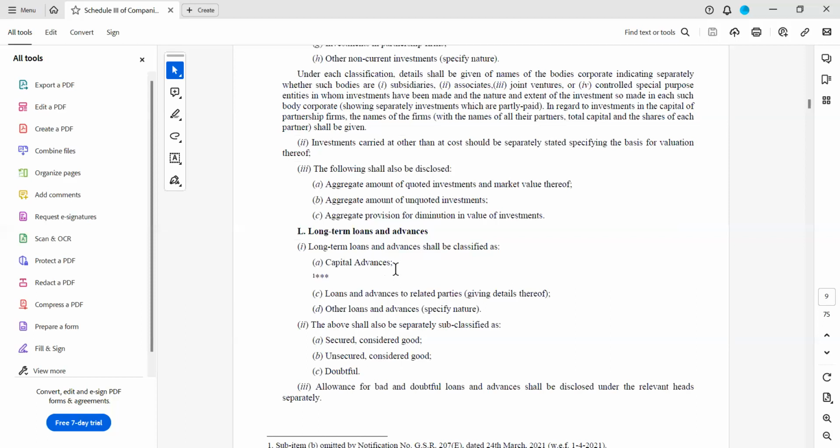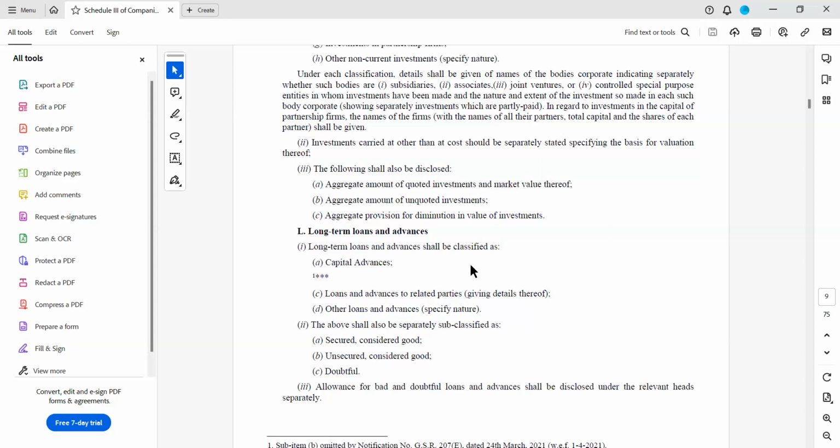See, here capital advances are there. We discussed while discussing the first part that there may be advances to vendors for constructing any particular capital asset. Then those advances, advances to creditors or capital advances, have to be shown under long-term loans and advances, because the asset which we are going to construct is of capital nature, so it has to be disclosed here. Next, coming to B, they have omitted it. Next, loans and advances to related parties.